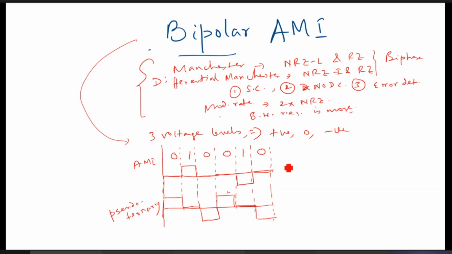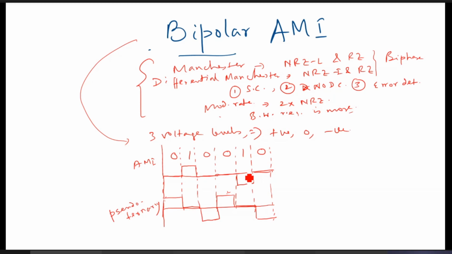So here, see what advantage you get. There will be no DC components in this case. Right. In this case, because you see it is evenly distributed. If 0 will be there, and if other bits are there, so it is positive, negative, positive, negative. So that will cancel the DC components. So DC components will not be present in this case.